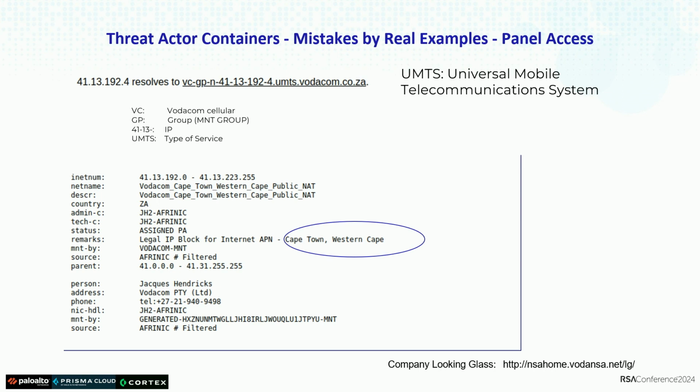In this case, it was clear that it was access from the phone. So this panel was accessed from the phone. So he had all the operation running and was checking with the phone how the operation was going.